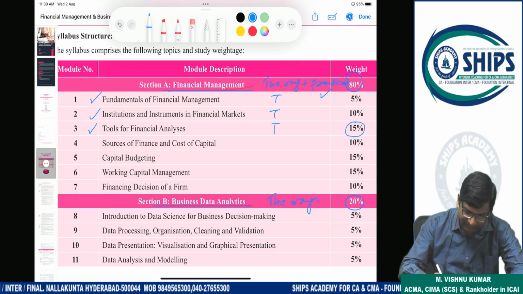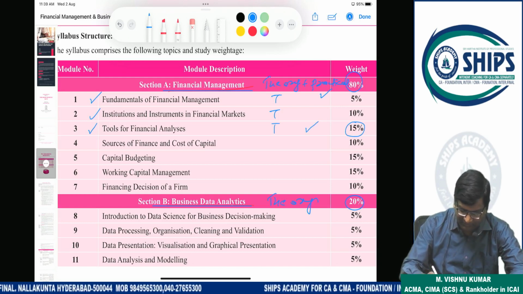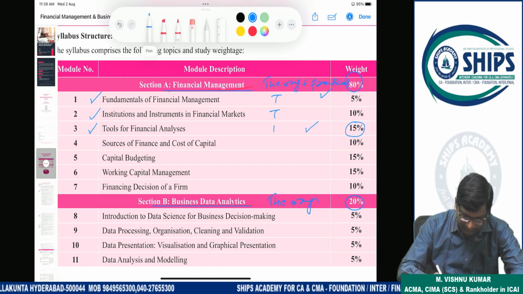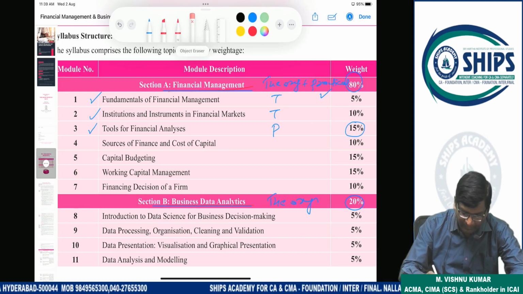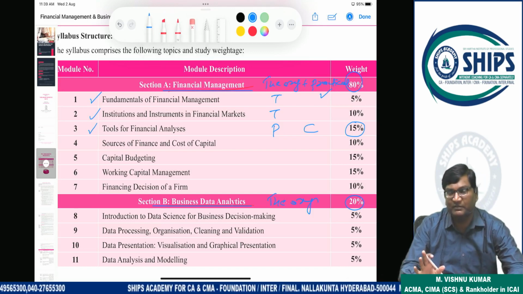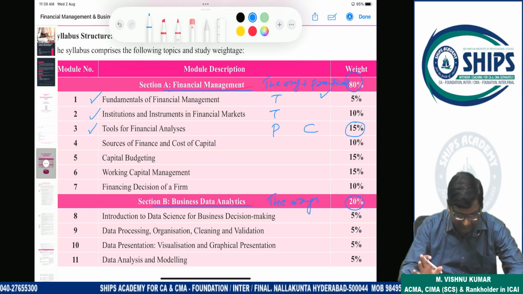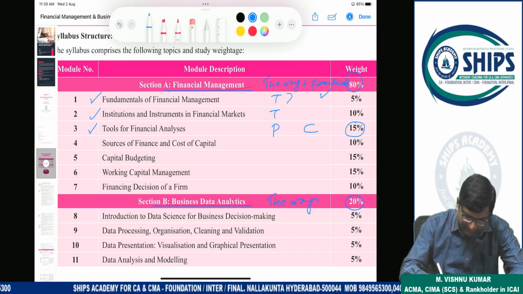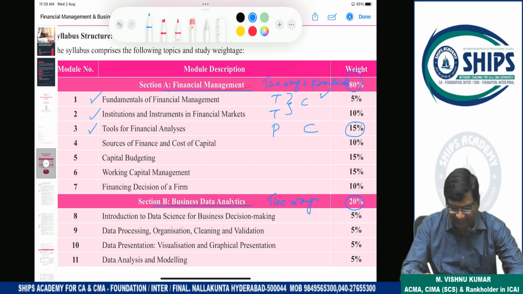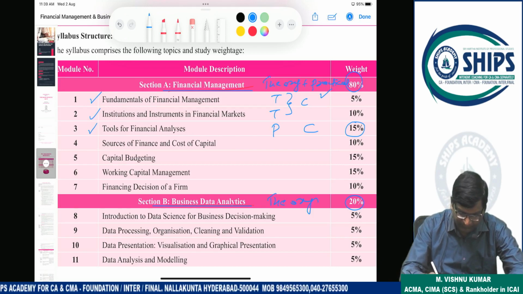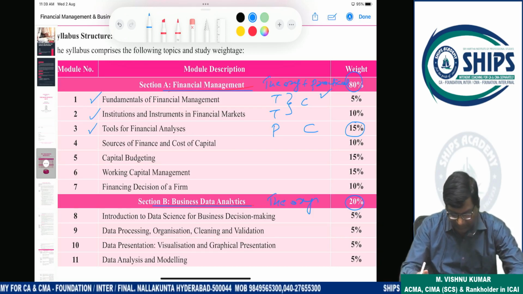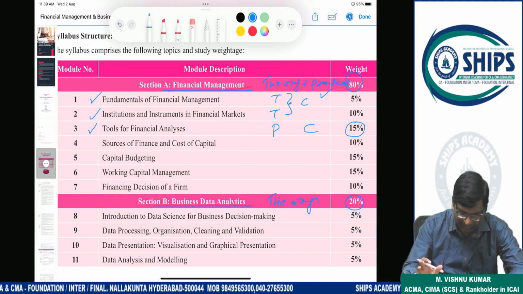So one question will come compulsory from this. This is practical. From these topics, one question will come compulsory in the examination.